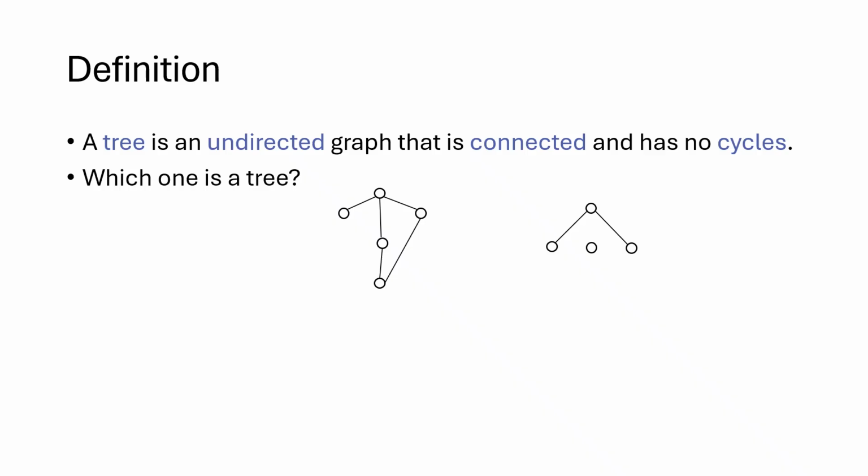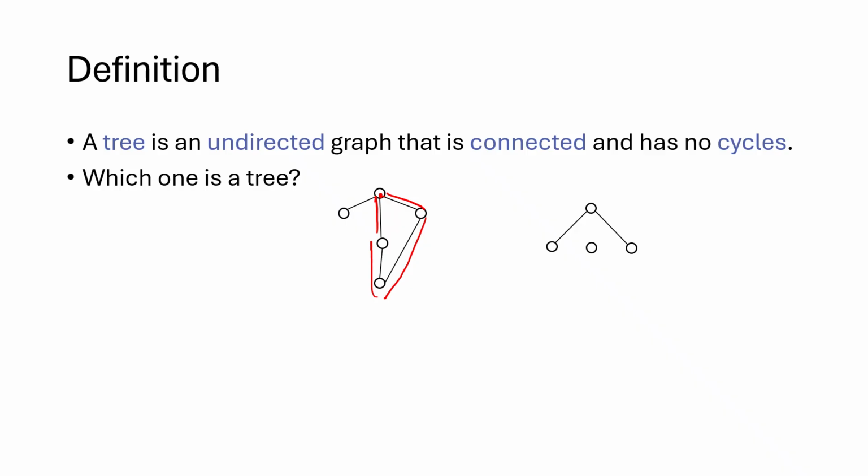Now here are two examples. The question is, which one is a tree? If you look at the graph on the left, you can easily see that the graph has a cycle. So from this node here, you can go here, then down, and then up, and you end up where you started, which means that the graph has a cycle, and trees are not supposed to have cycles, so this is not a tree.